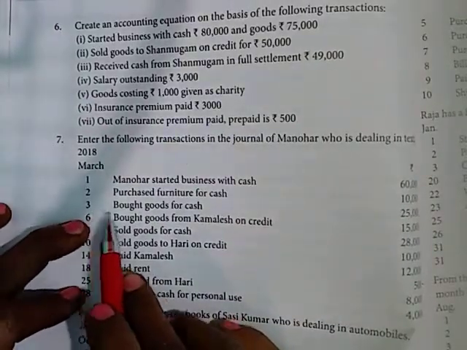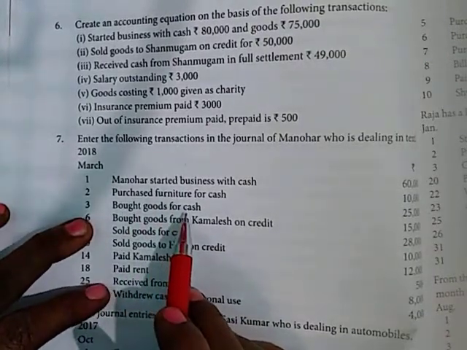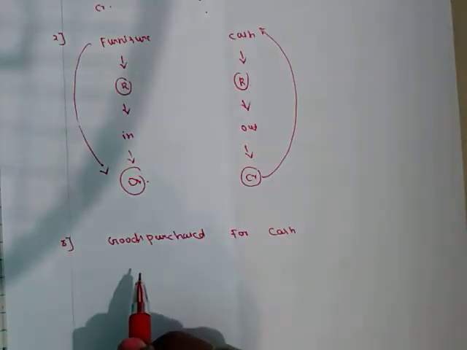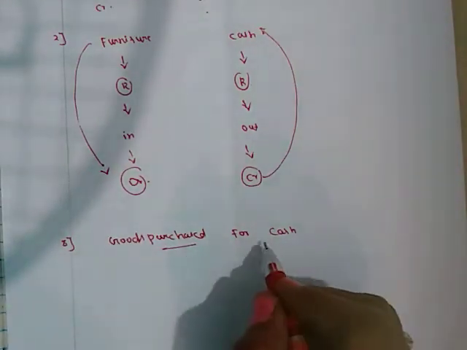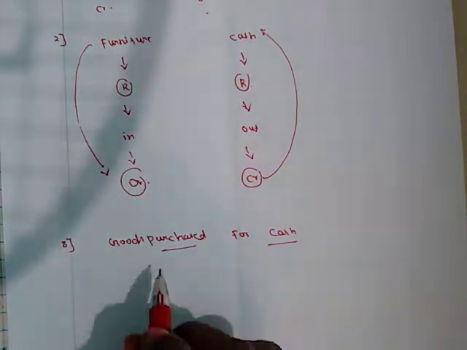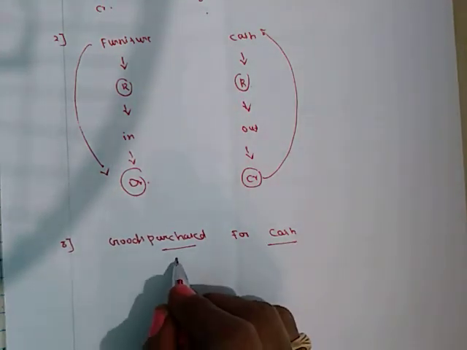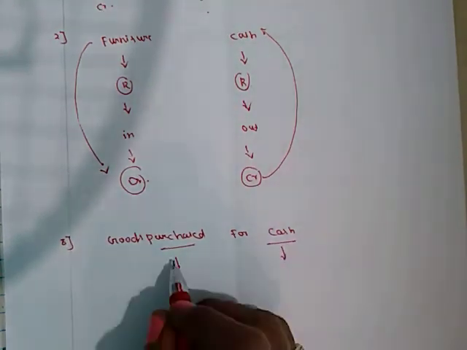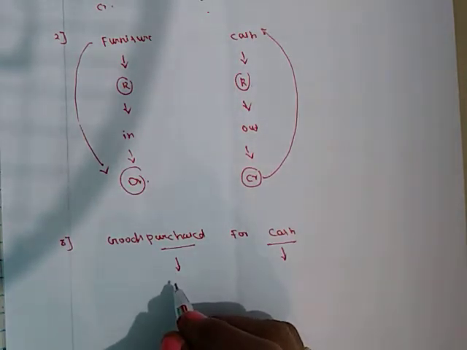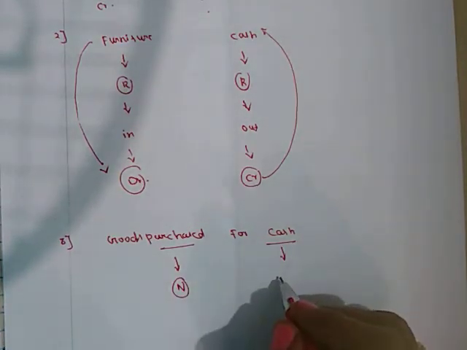March 3rd, bought goods for cash, 25,000. In this transaction, the involved accounts are purchases and cash. Classify: purchase comes under nominal account, expenses, and cash is a real account.